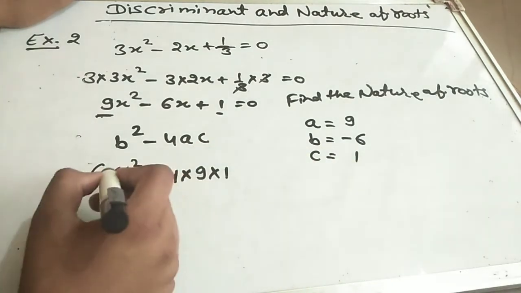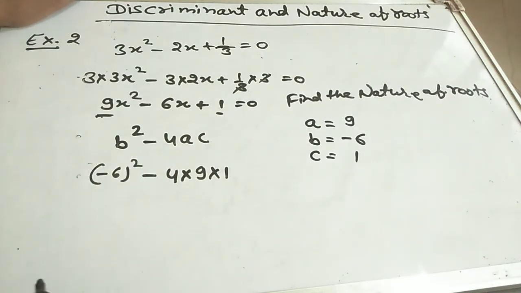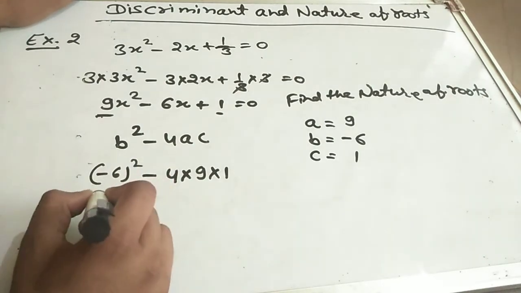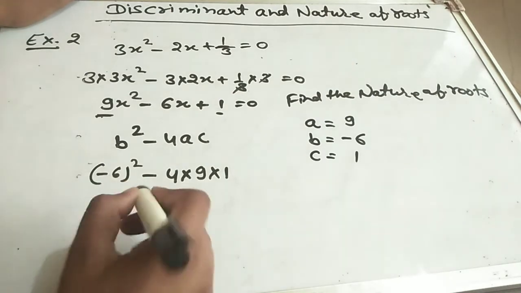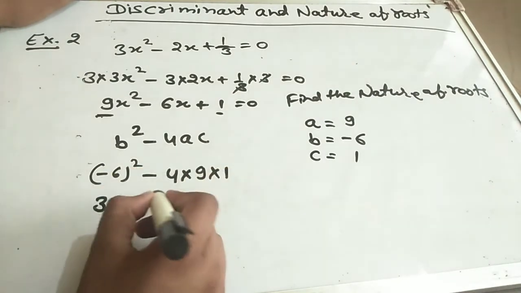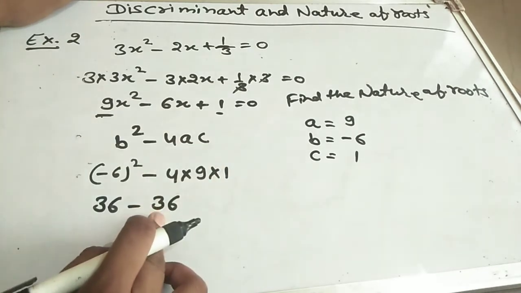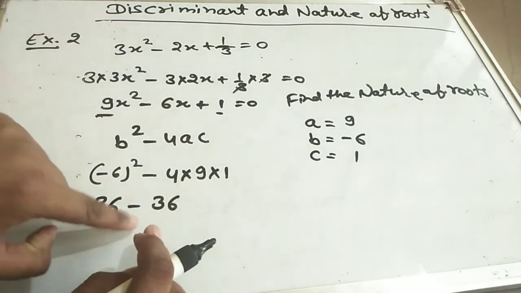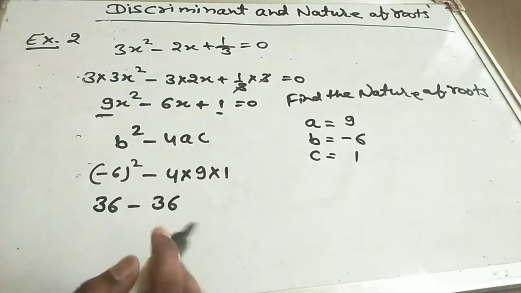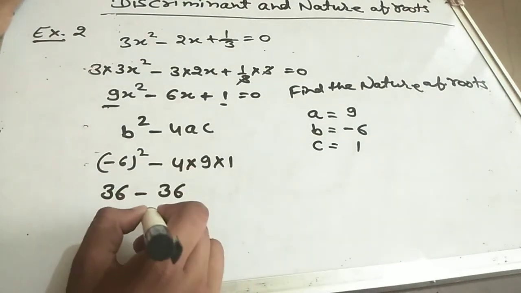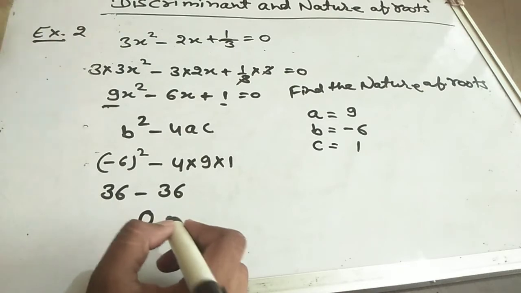Okay. Square of minus 6, we get 36. 9 times 4 is 36, and 36 times 1 is 36. 36 minus 36, we get 0.